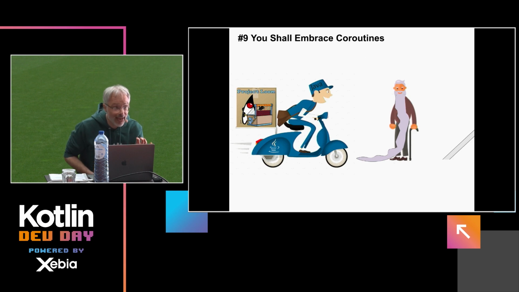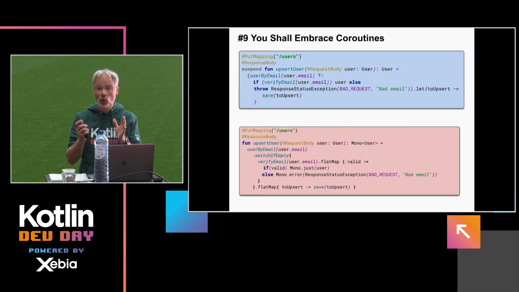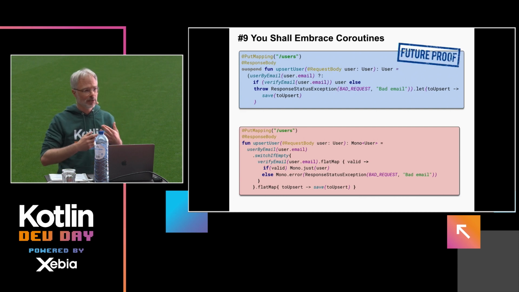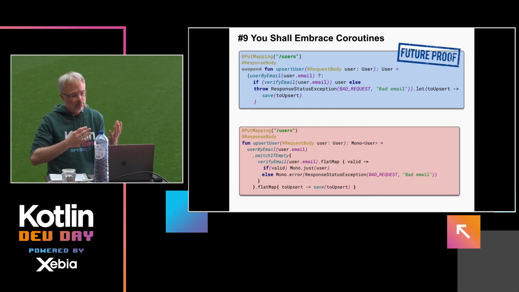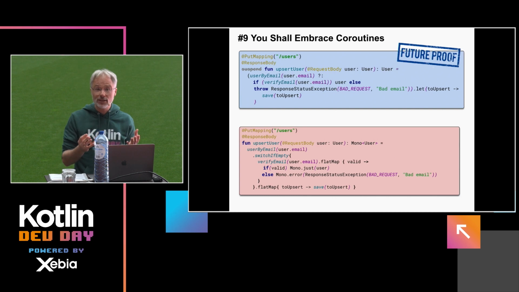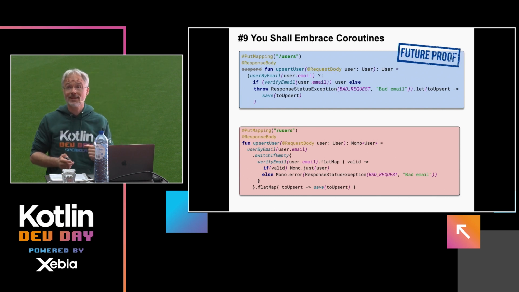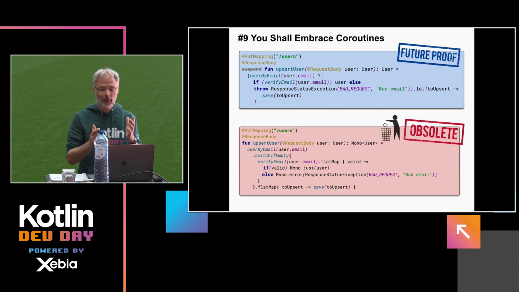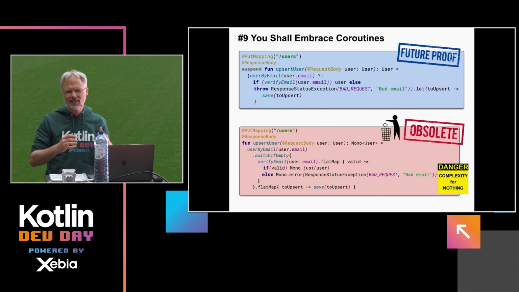But once it's there, and you have chosen coroutines now, I think then you're definitely future-proof, because the one thing you probably have to remove is the suspend keyword, and everything just keeps on working. Whereas, if you have chosen a reactive toolkit, you are fed with this great amount of complexity, which is simply good for nothing.